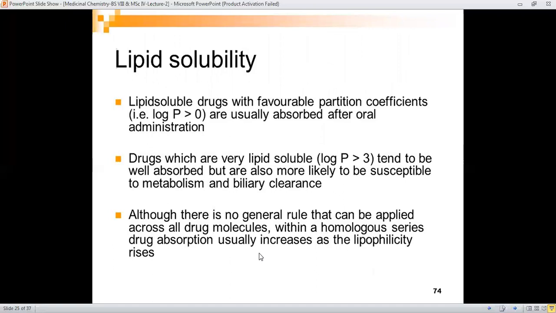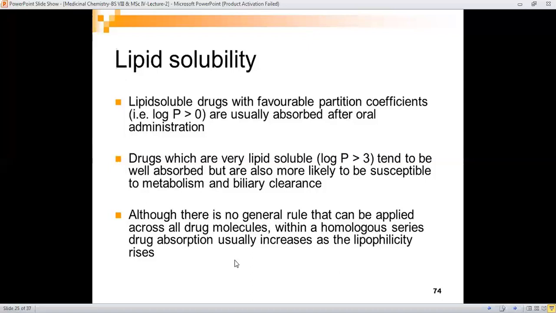And lipid solubility is determined by the partition coefficient, log P. Lipid soluble drugs with a favorable partition coefficient, if log P is greater than zero, are usually absorbed after oral administration. Drugs which are very lipid soluble, with a partition coefficient greater than 3, tend to be well absorbed but are also more likely to be susceptible to metabolism and biliary clearance, meaning their metabolism will start in the liver.